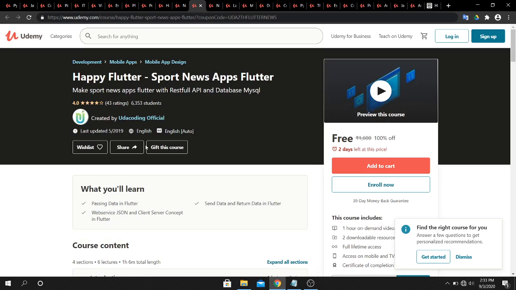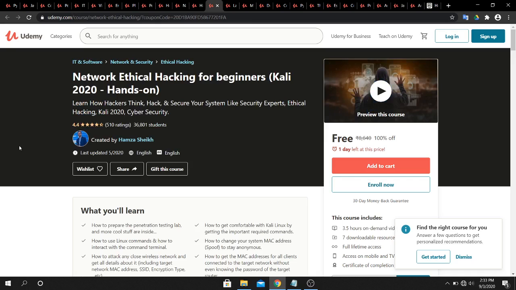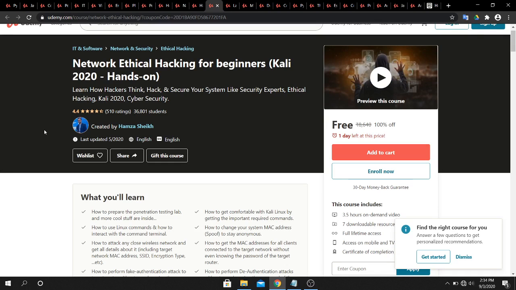Okay, next is a Happy Flutter course. Actually, this is the second part of Happy Flutter course. In this course, you will learn about passing data values, return data, and designing of database in MySQL. Okay, next is a network ethical hacking course for beginners. Here you will learn how to prepare the penetration testing lab and much more cool stuff.